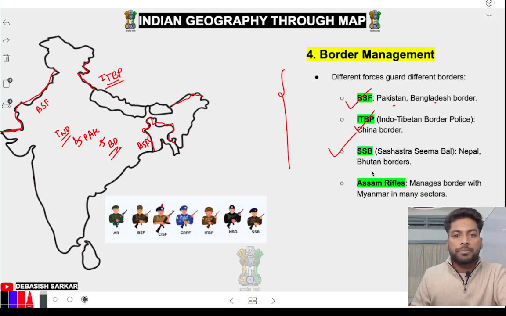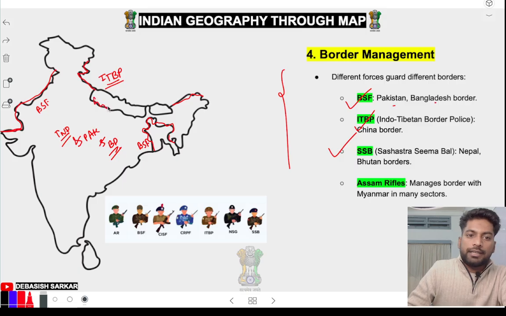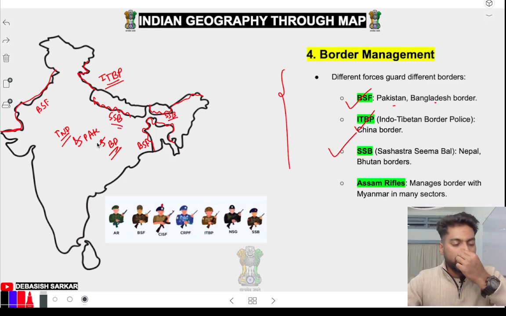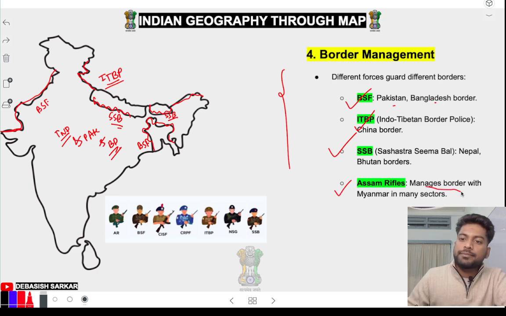SSB, the most peaceful border is guarded by SSB, the Nepal border, and the Bhutan border. Okay, so if you join SSB, sometimes they will say that you got a honeymoon posting, because the border is so peaceful, Nepal and Bhutan. Assam Rifles manages the border with Myanmar, this side. Okay, Assam Rifles.